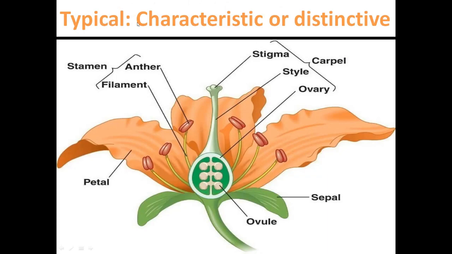Next word is typical, characteristic or distinctive. We can see a typical flower here. A typical flower contains all these structures: petals, anther, filaments, which is a stamen, and these are ovules here. This is the complete ovary, and this is style, stigma, and this is a sepal here. So we see carpel, stamens, petals, and all these things in a typical flower. So this is typical. It means characteristic or distinctive.